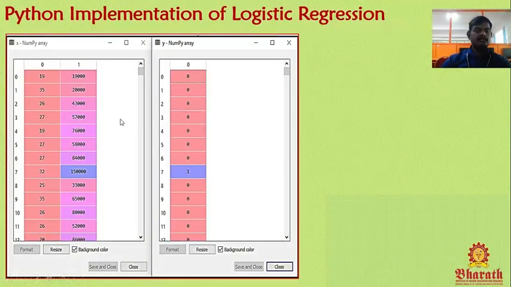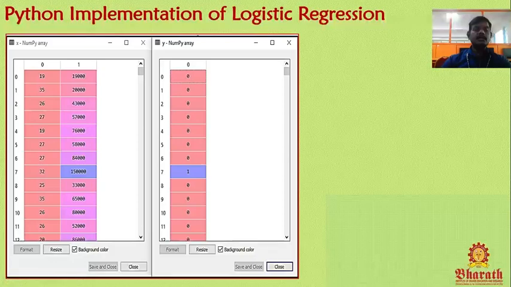is at index 4. This image shows two sets of data, one is the x set and another one is the y set. The x set contains the independent variables, and the y set contains the dependent variable. In the 0th position age is there, in the first position salary is there. In the y set, only the predicted variable is there.